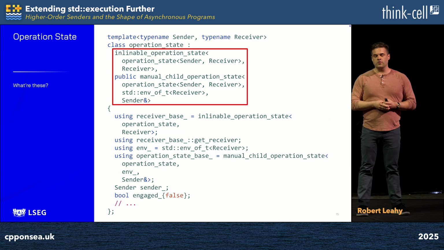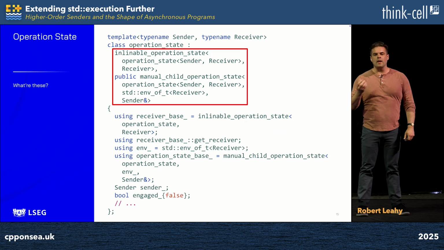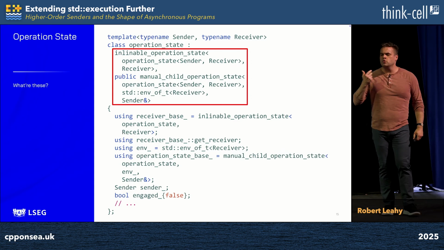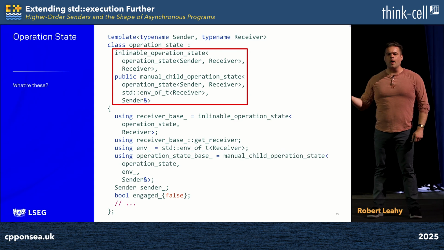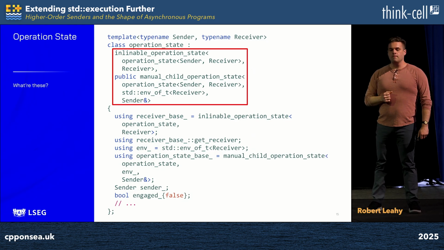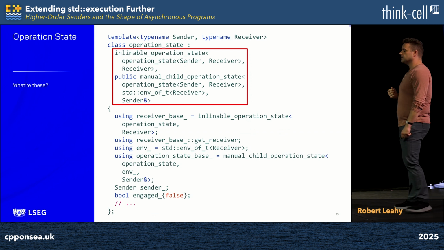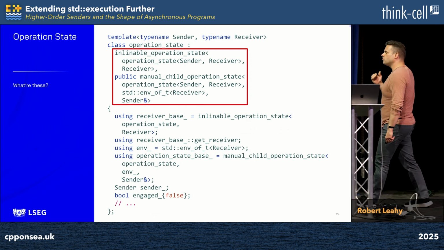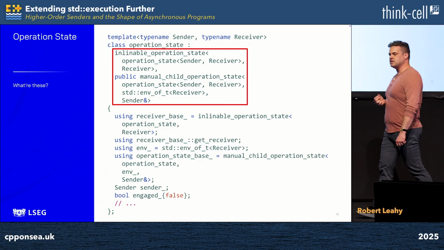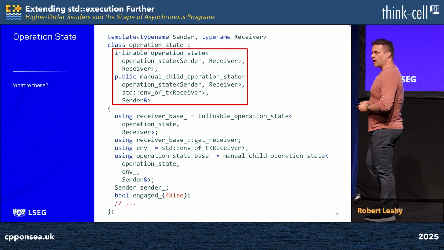Which brings us back to the top of the slide, which brings us back to those two opaque base classes. Both of these abstract away boilerplate that you need to write in every single operation state. The first deals with the problem that you need to store the receiver. You need to store the object to which you deliver your completion. And this motivates the fact we're bringing in the getReceiver member function of that base. We want to call it anytime we want to retrieve that receiver to act upon it. The second abstracts away the fact that we need to store the operation state for that operation running over and over again. It's insufficient to have a sender, therefore we need to be able to connect it into an operation state, and this base class abstracts that away.